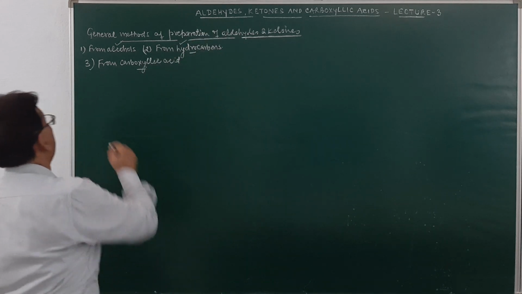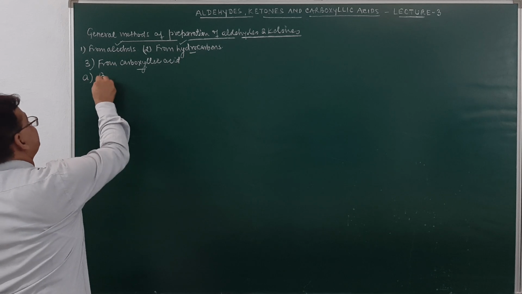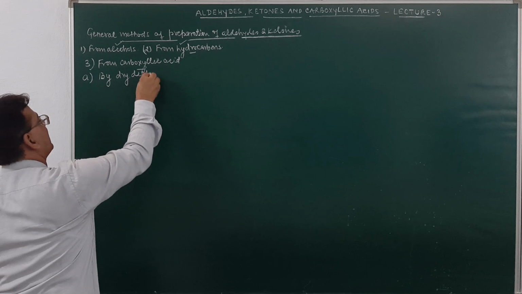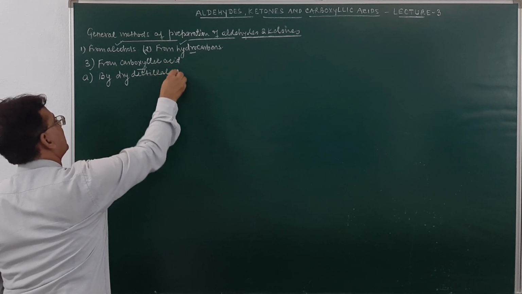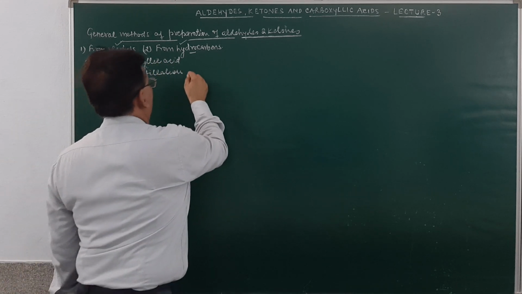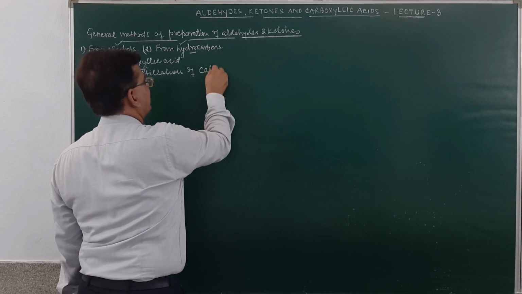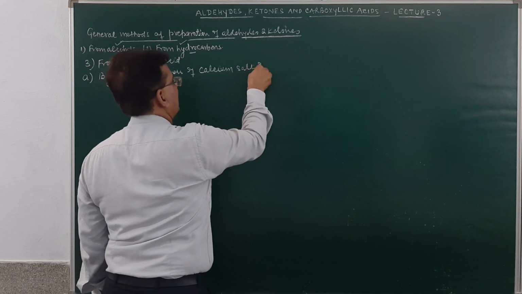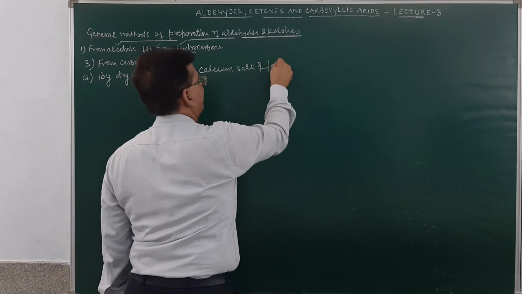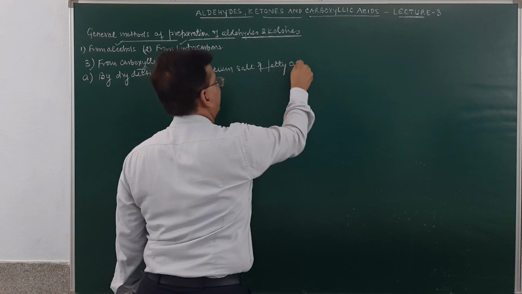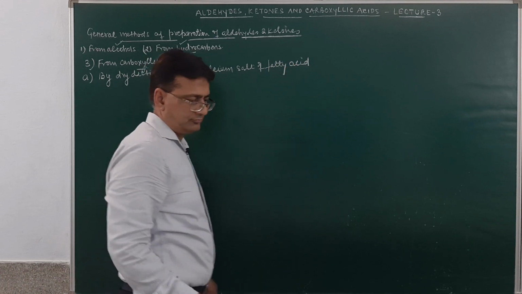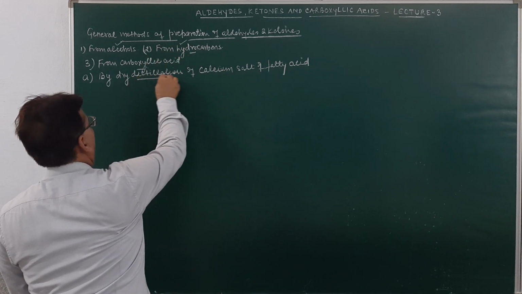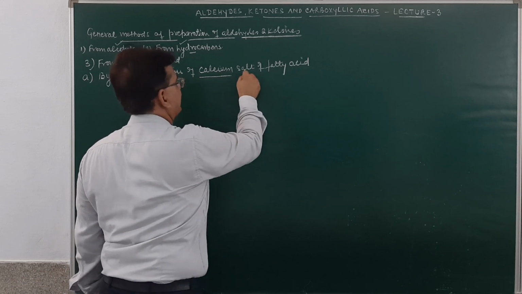So, the first method will be by dry distillation of calcium salt of fatty acid. How will we prepare? By the dry distillation of the calcium salt of fatty acid.